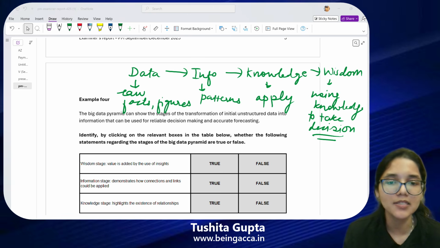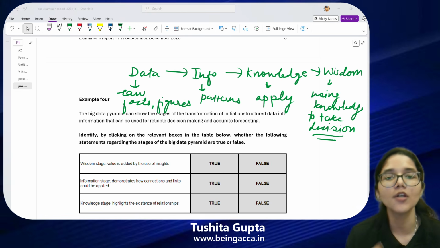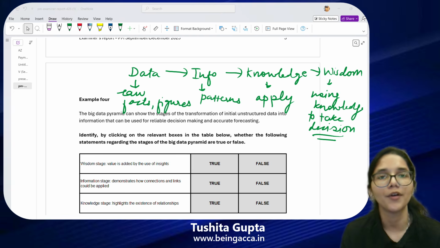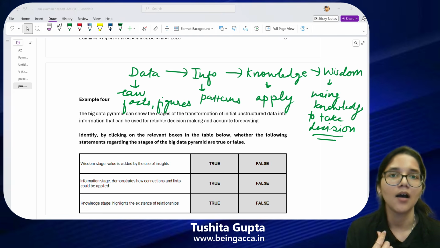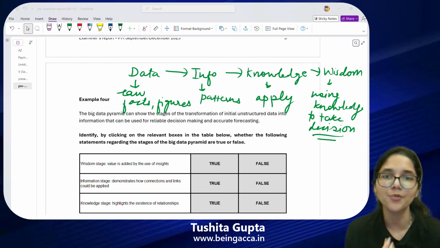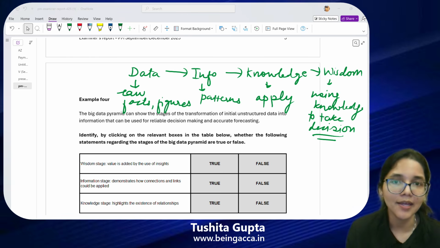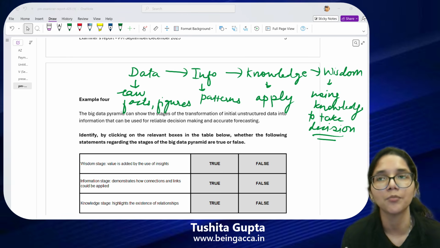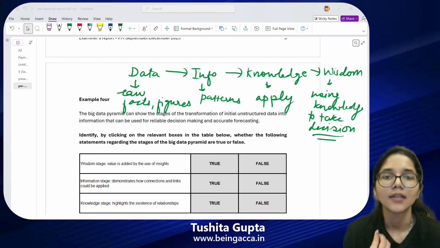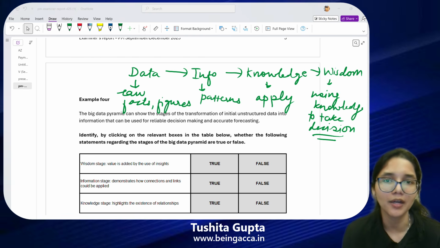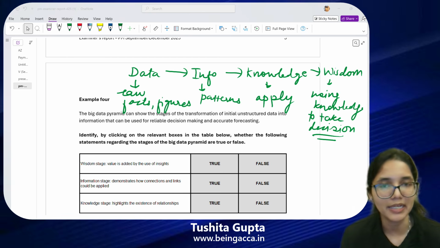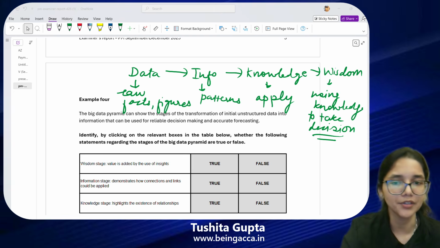And what would be wisdom? Wisdom would be when I actually launch a campaign where I am focusing on the youth. So you will usually see Mountain Dew, Thumbs Up, Red Bull, all of these companies follow this strategy because they know that the youth is basically their main consumers. All of the marketing campaigns, the materials that they release, are based on something which the youth is going to be attracted towards. So because of launching a youth focused campaign, your sales will increase, your profits will increase. So that is how you have created value for your shareholders, value for the company.